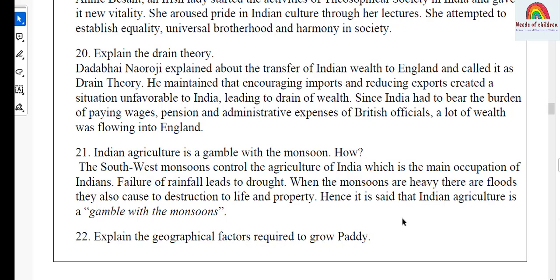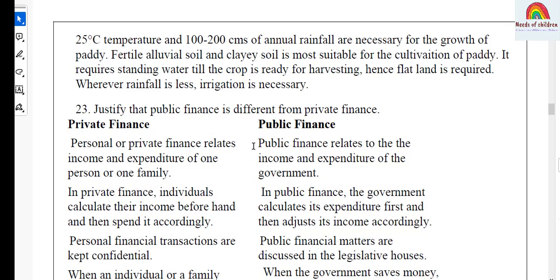Let's move on to question number 22. So, this is from the lesson Geography, India, Land Use and Agriculture. And the question: explain the geographical factors required to grow paddy. And the answer: 25-degree temperature and 100 to 200 centimeters of annual rainfall are necessary for the growth of paddy.